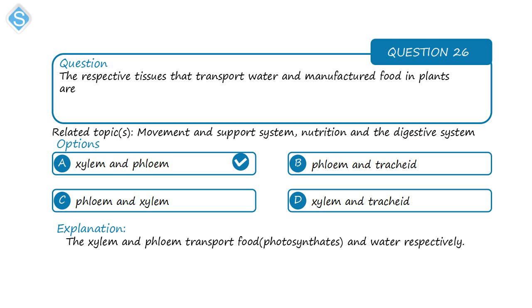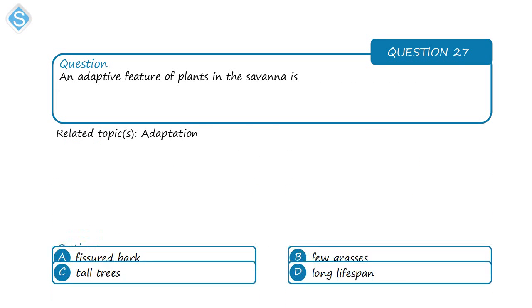So you have to mention the tissue that transports water first, and then the one that carries manufactured food. So it should be xylem first. That is, xylem is the conductive tissue that carries water, and the phloem is the one that carries manufactured food or photosynthate. Not phloem and xylem, that is changing the order. If you say phloem and xylem, that means you are saying phloem carries water and xylem carries photosynthate, which would be wrong.